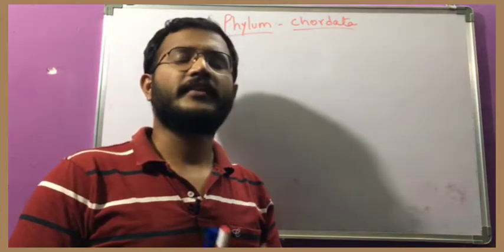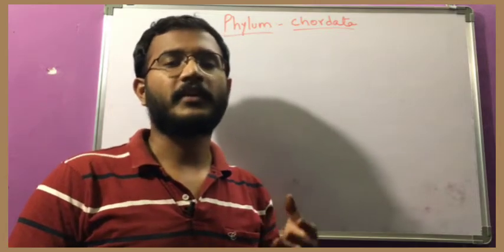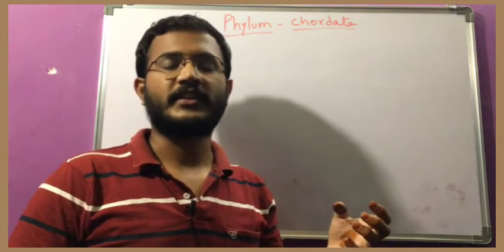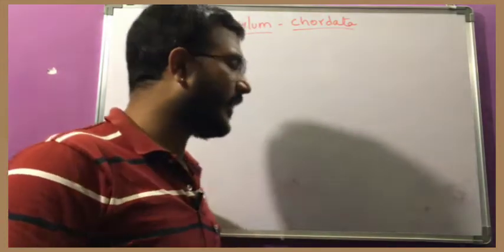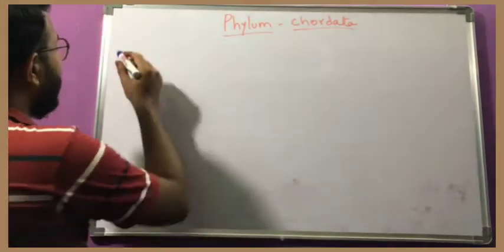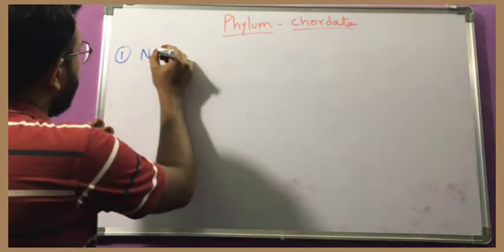Mainly they consider some basic features. If the animal is following those characters, it will be considered as a chordate. So what are the main characters which are considered while deciding an animal? The first one is notochord.